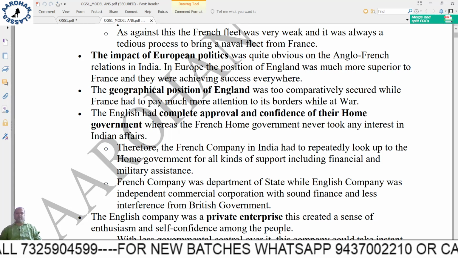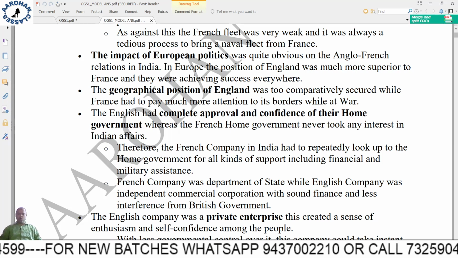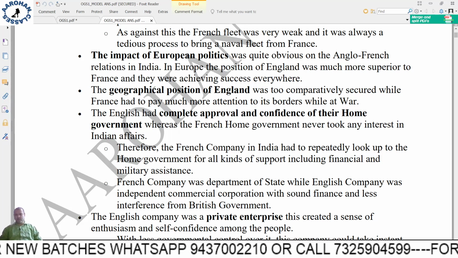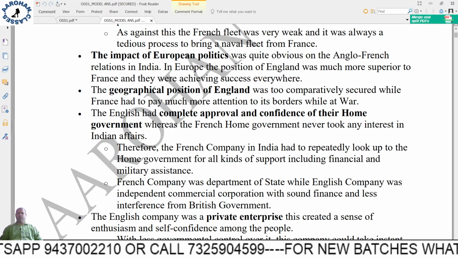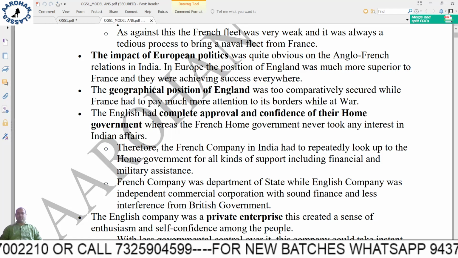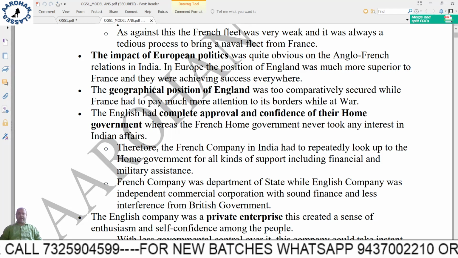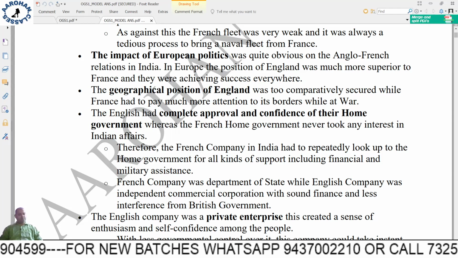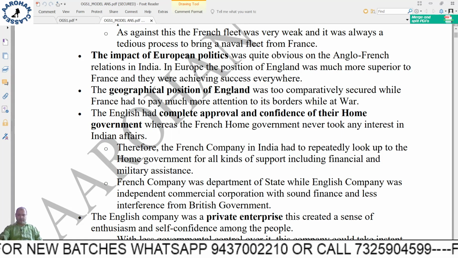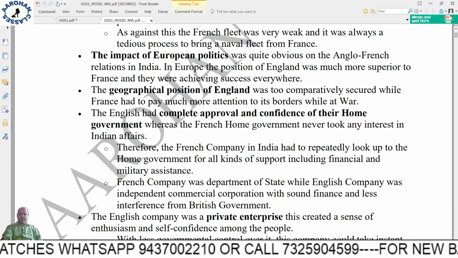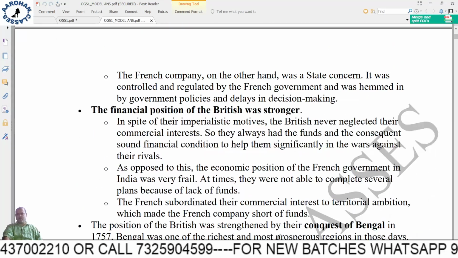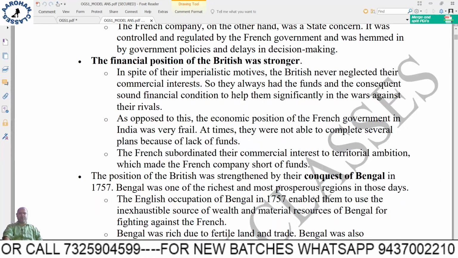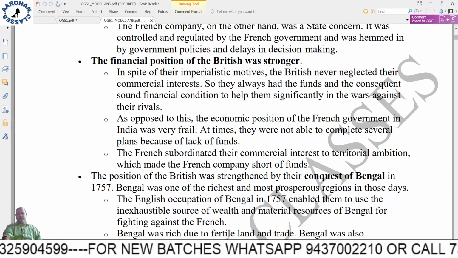Whatever has been written in bold, obviously in the exam you will not be able to write in bold, so you will underline that. Give more emphasis to the presentation. Go through the answer once, and you can write the important points. Next, the English company was a private enterprise, whereas the French company was a government concern. The financial position of the British was stronger.